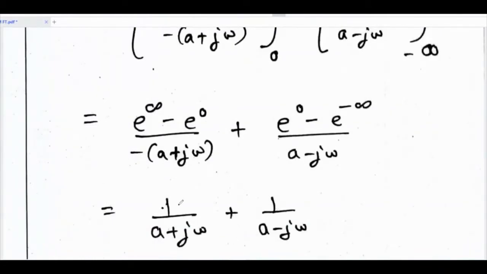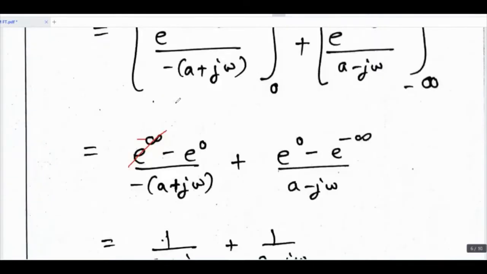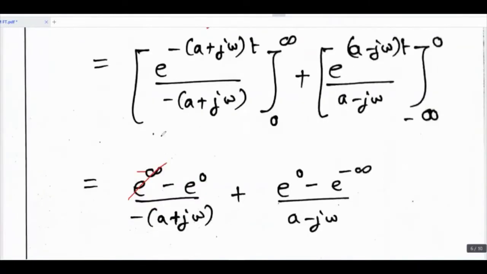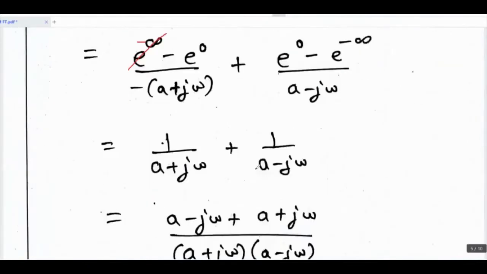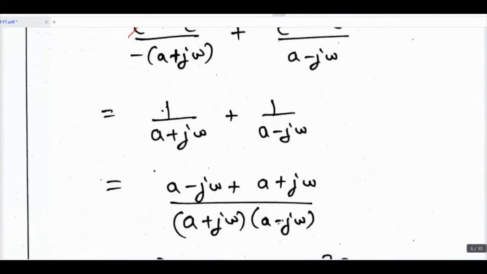Then cross multiply. Here it will be e raised to minus infinity, whose value is 0, and e raised to 0 is 1. So cross multiply: a minus j omega plus a plus j omega divided by a plus j omega times a minus j omega.